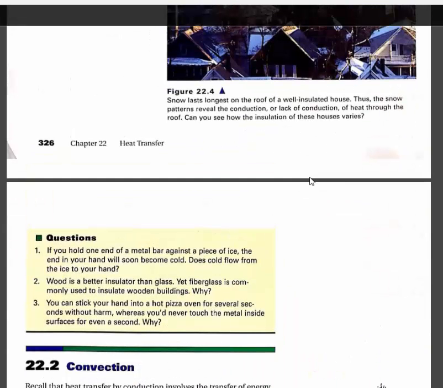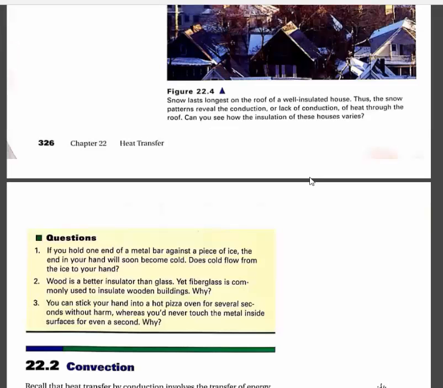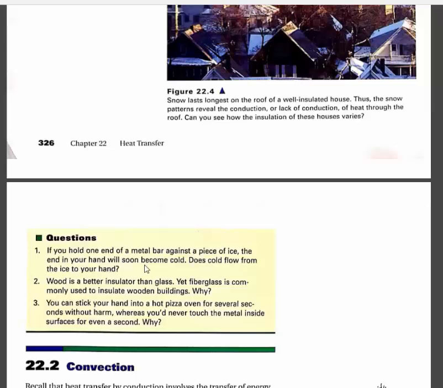Okay, we're almost done with this section. There are 3 questions. I'm going to read each one, pause a little bit to let you think of an answer, and then I'll tell you the answer the way I think about it. Question number 1. If you hold one end of a metal bar against a piece of ice, the end of your hand will soon become cold. Does cold flow from the ice to your hand? The answer is no. Cold does not flow. Energy flows. It doesn't flow from the ice to your hand. It flows from your warm hand into the colder ice.